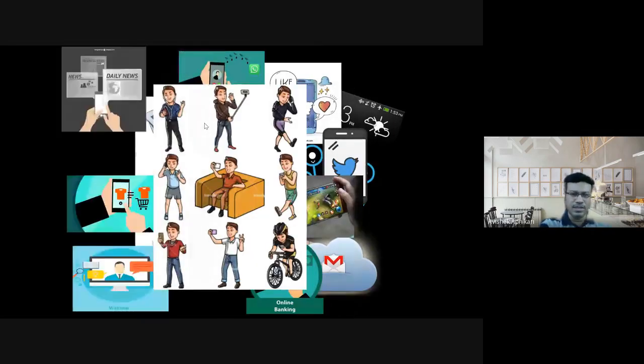Okay. So using this mobile, we do a lot of things. We check our email, we chat with friends, we buy things, we check the newspapers, we talk using WhatsApp. Even in our leisure time we use mobiles. Not only that, when we go to bed, the mobile is with us, and sometimes the mobile stays with us the whole night.